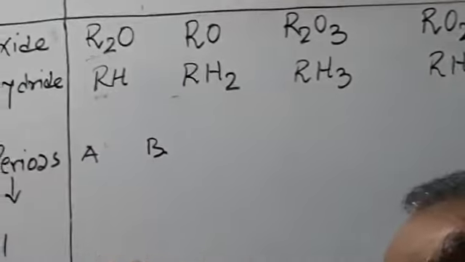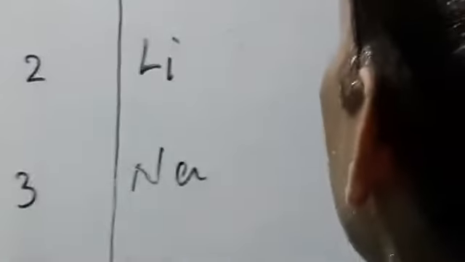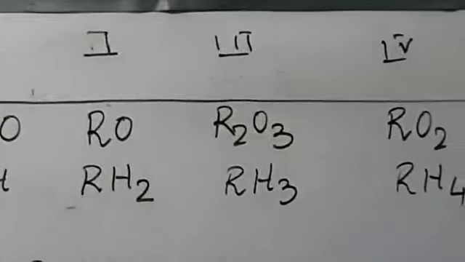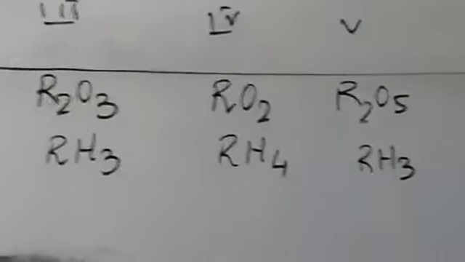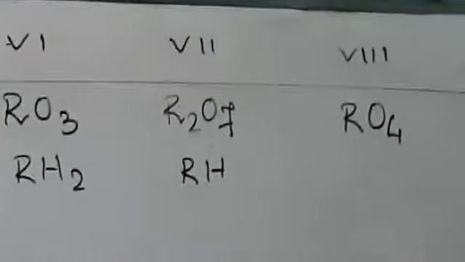Here R represents lithium, sodium; here R represents magnesium, calcium. In this way, R represents the name of the element.